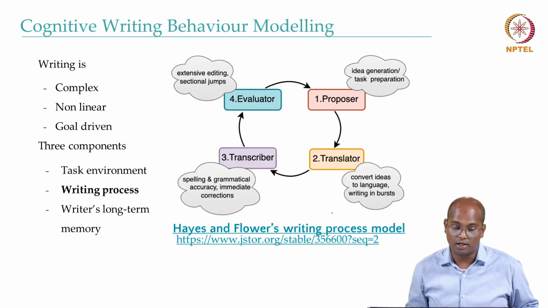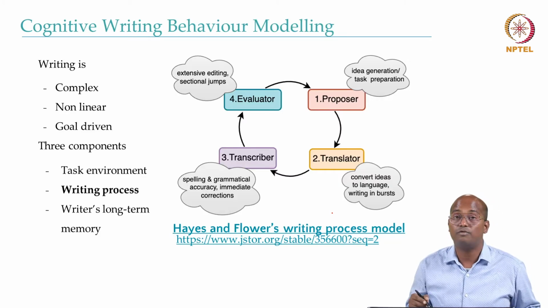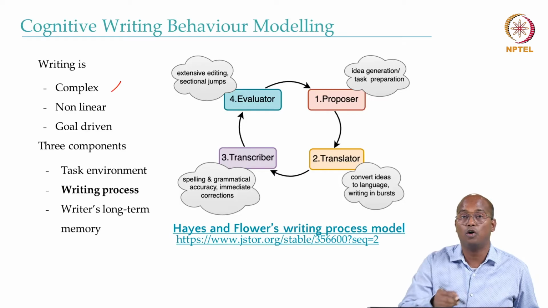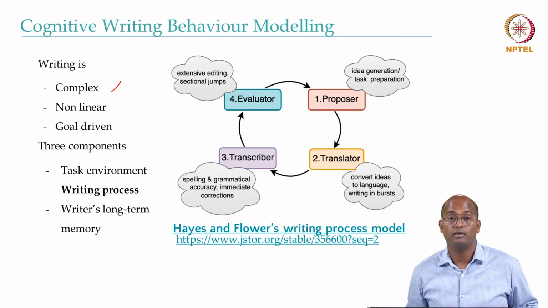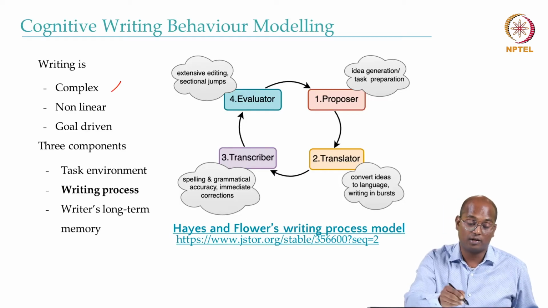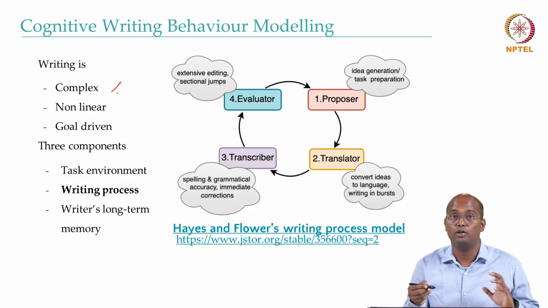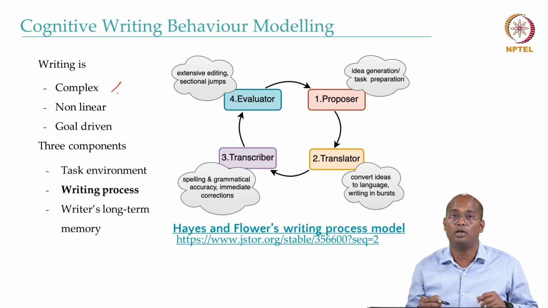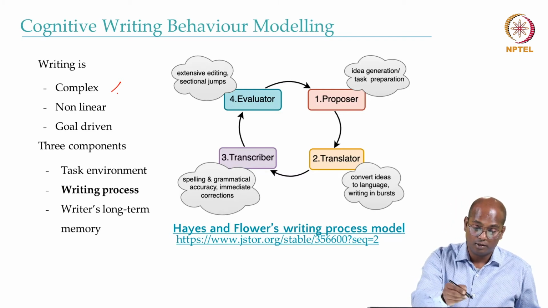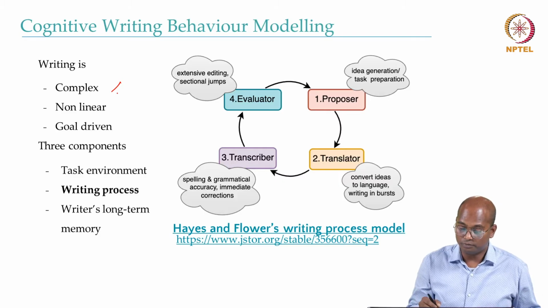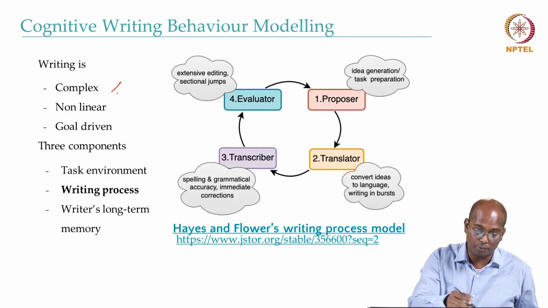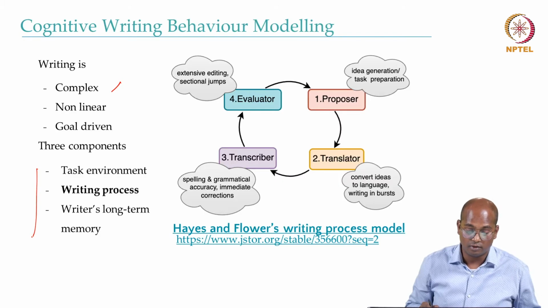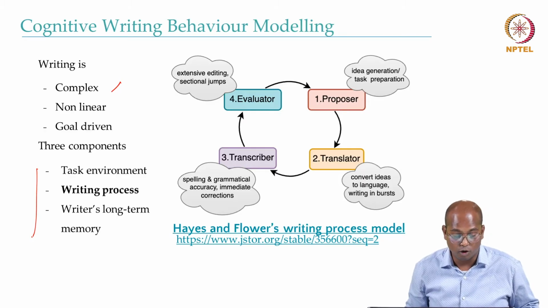As I told you, writing is a very complex, non-linear and goal driven task, because when you are writing something, often you have little knowledge, and you also have to apply all that knowledge to think about the solution. So writing involves three components: task environment, writing process, and the writer's long-term memory.